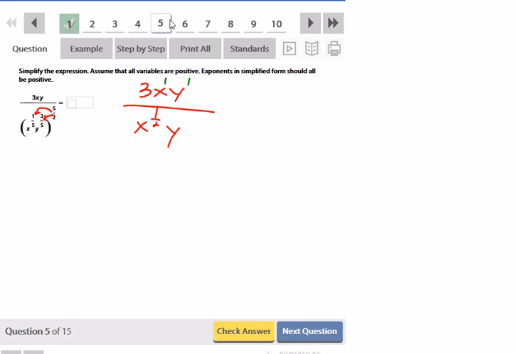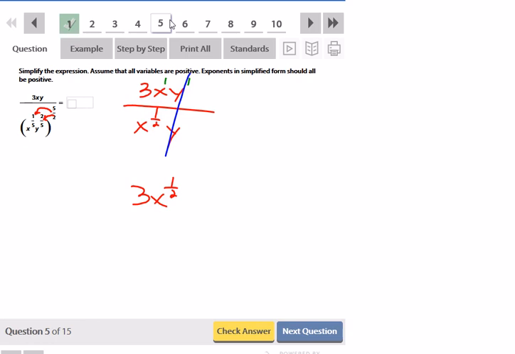So for the x's, 1 minus 1/2 is 1/2. And since the 1 is bigger and it's on top, I'm going to write my x to the 1/2 in the numerator. So 3x to the 1/2 so far is in the numerator. The y's are going to cancel out. 1 minus 1 is 0. They're gone, so I have no y's. There's no reason now to have a denominator, so I have 3x to the 1/2.